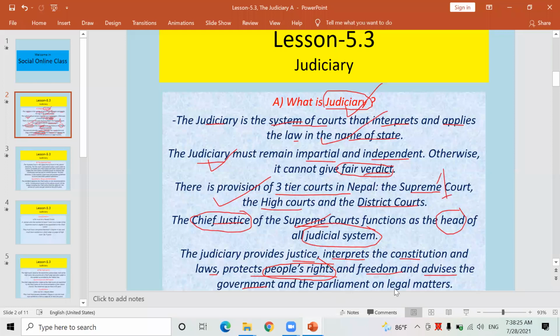And even if Parliament, the legislature, requires any sort of advice on legal matters, the judiciary can provide such advice as well.